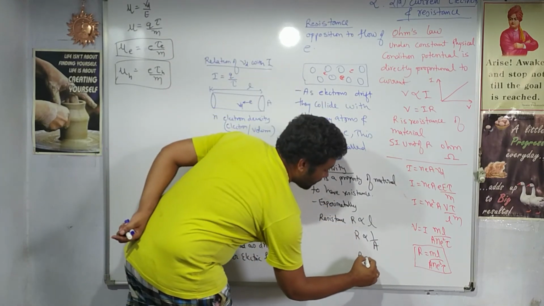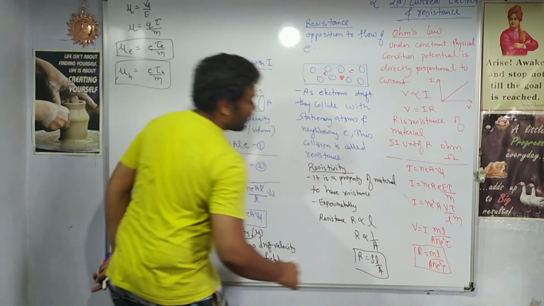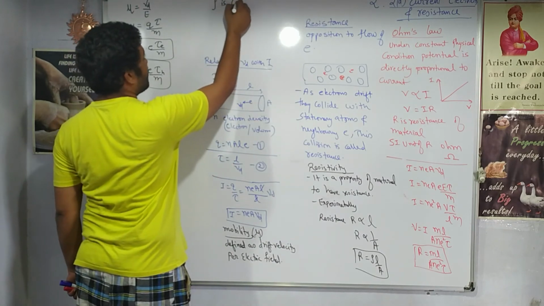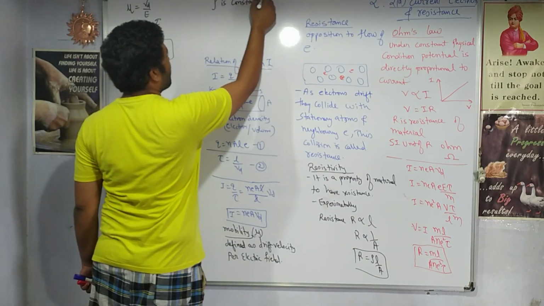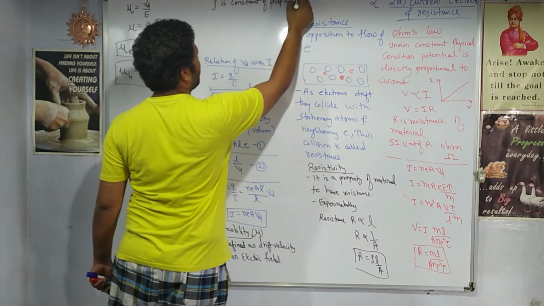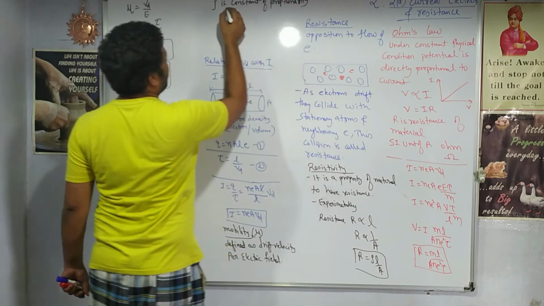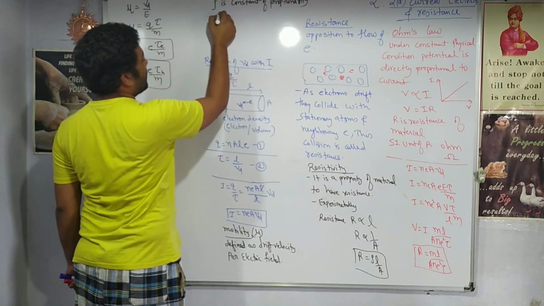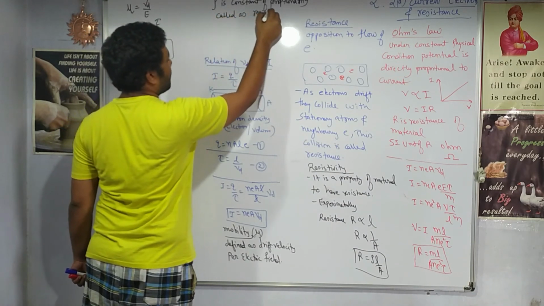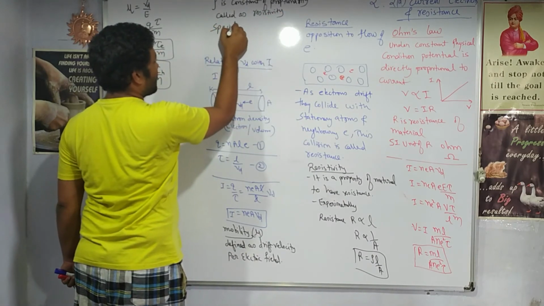Combining these two factors, we have the formula R equals rho L by A, where rho is the constant of proportionality, and this constant of proportionality is called resistivity, or it is also called specific resistance.